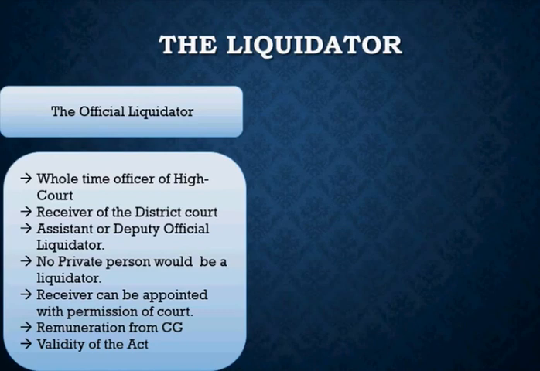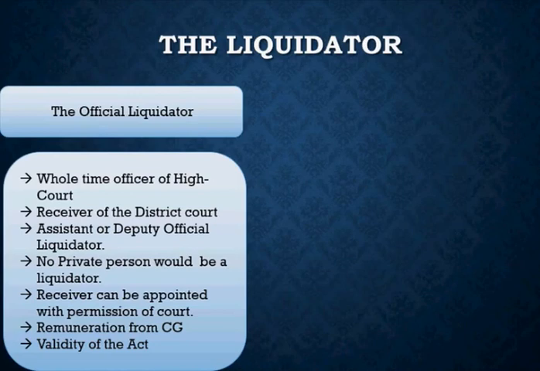And then the income tax department, or the specific income tax officer, will have 3 months time to intimate the total liability, the tax liability that the company has towards the income tax authority. And then the liquidator, when he is disposing of the assets of the company, will put aside that amount that he thinks would be needed to discharge the income tax liability. So these are the entire facts connected to the official liquidator.